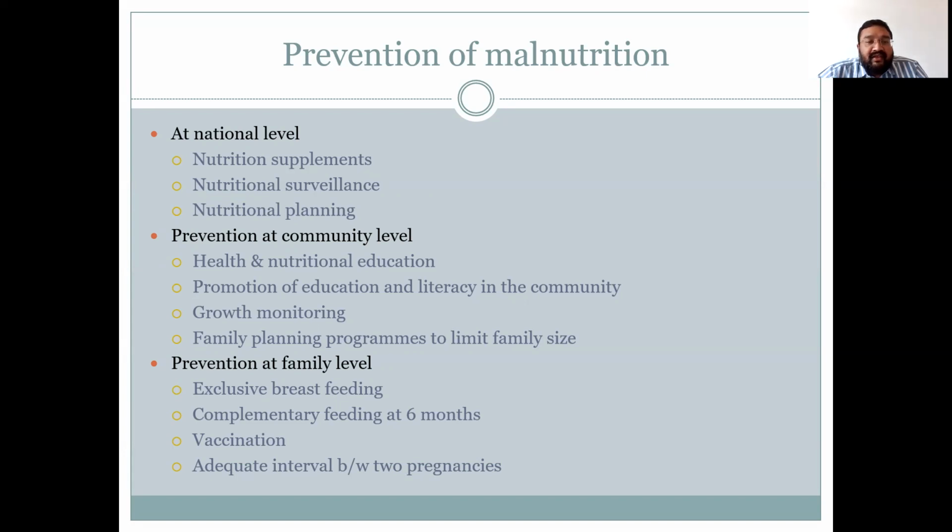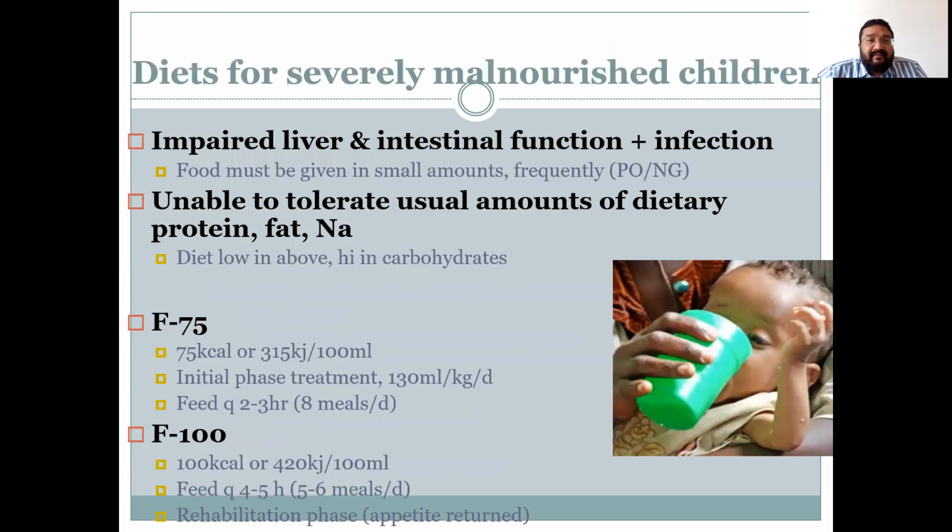Regular growth monitoring, and family planning programs to limit the family size. Prevention at family level can be done by promoting exclusive breastfeeding till 6 months of age, initiation of complementary feeds at 6 months of age, providing vaccination to prevent vaccine preventable disease, and ensuring adequate interval between two pregnancies.